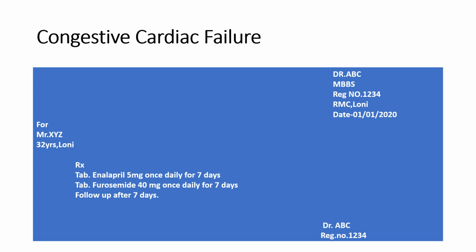So our main aim in management of CHF is to increase force of contraction and increase cardiac output. For congestive cardiac failure, we use tablet enalapril 5 mg once daily for 7 days. It is an ACE inhibitor. These ACE inhibitors are the first drug of choice in management of CHF. They not only block the conversion of angiotensin 1 to angiotensin 2, but also prevent the breakdown of bradykinin, which promotes vasodilation, meaning they will decrease afterload.